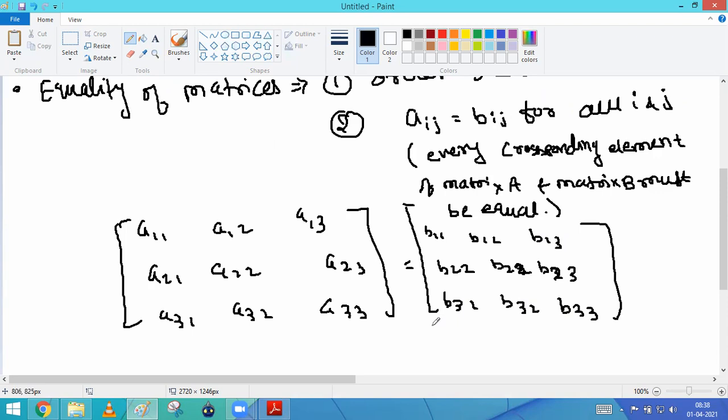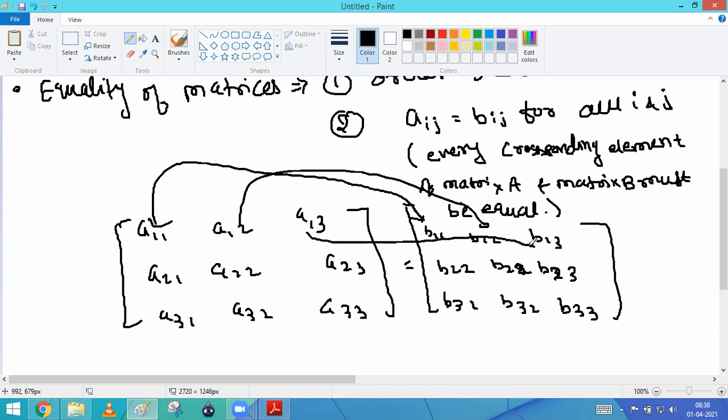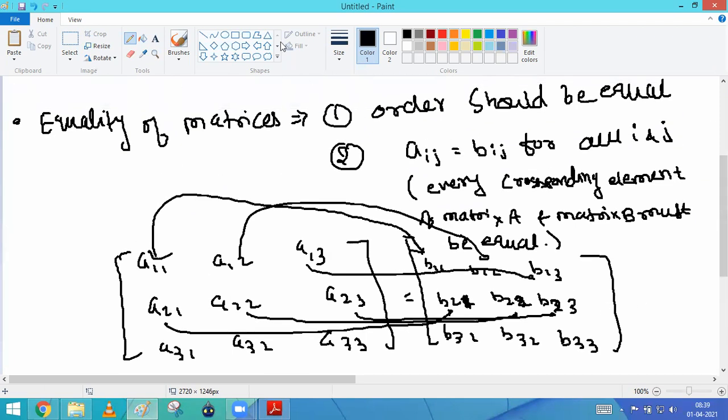So these two matrices are said to be equal only when A11 must be equal to B11, A12 must be equal to B12, A13 must be equal to B13, A21 must be equal to B21. After that, A22 must be equal to B22, A23 must be equal to B23. Means their corresponding elements of matrix A and matrix B should be the same. Then we can say that both matrices are basically equal. Got my point? How can we define the equality of the matrix? Clear?